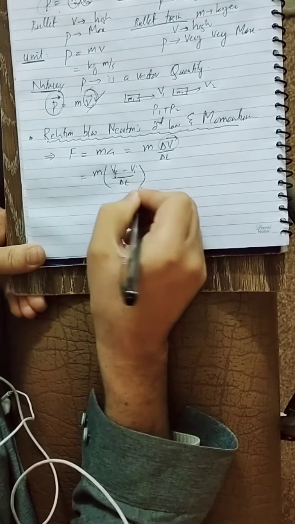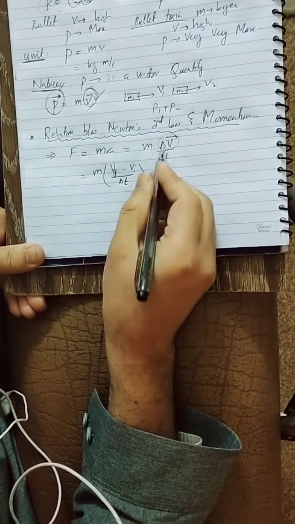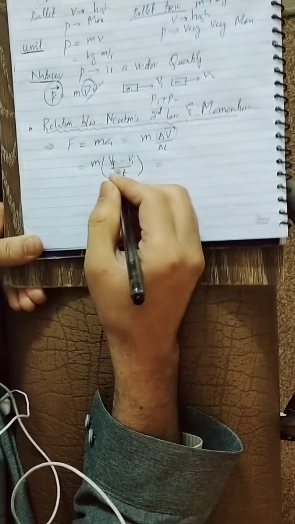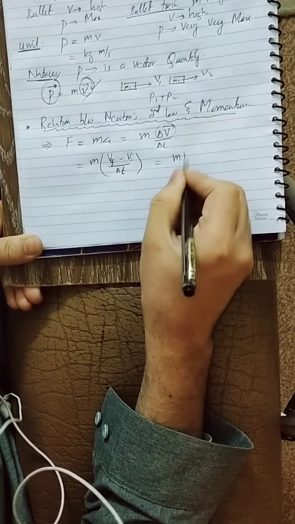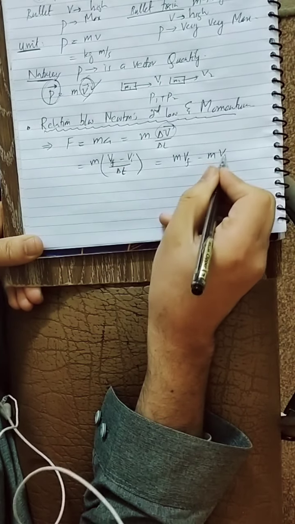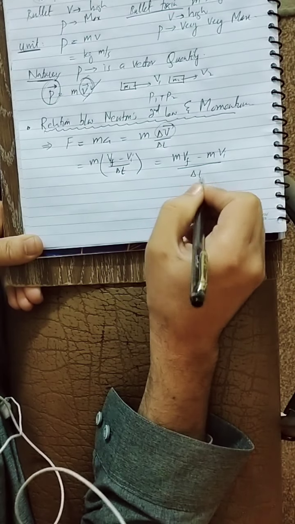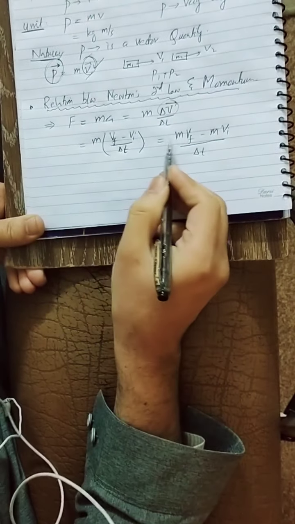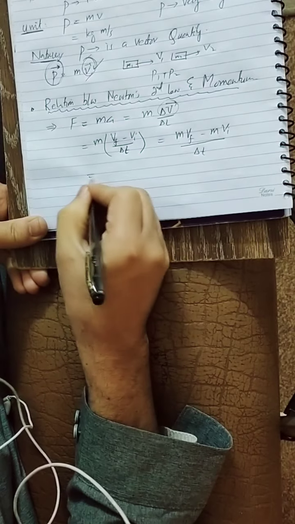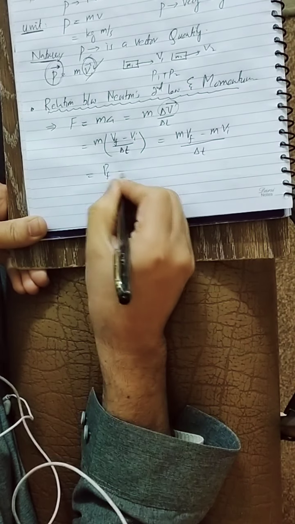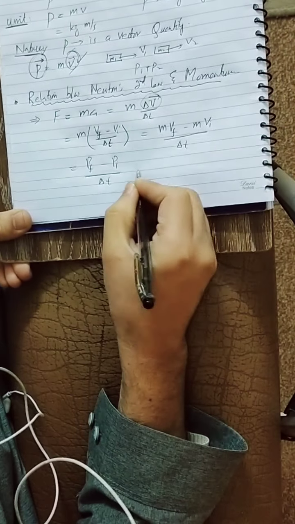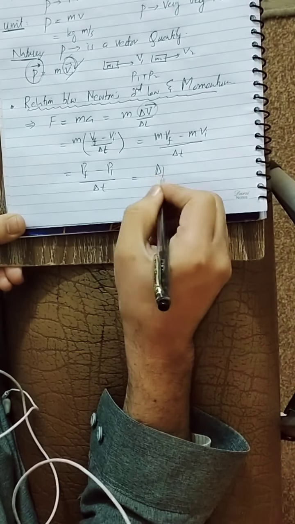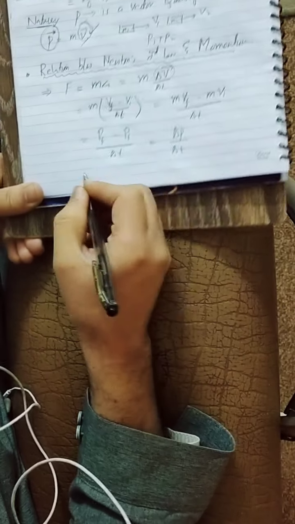Multiplying m inside, it will be mvf minus mvi. Here mvf is the final momentum and mvi is the initial momentum, so it is equal to delta p, final minus initial.